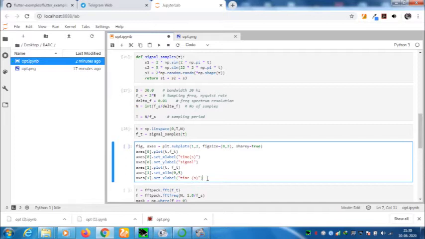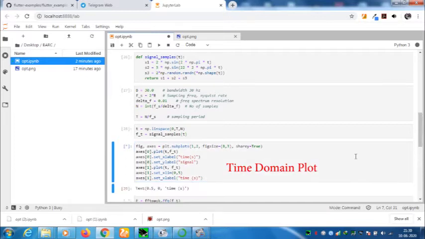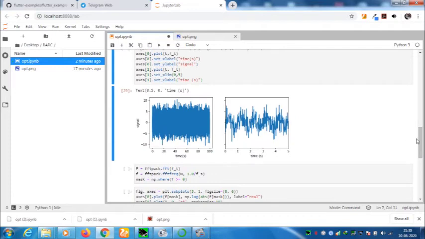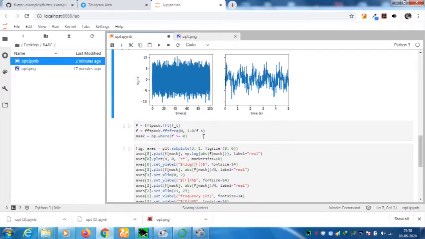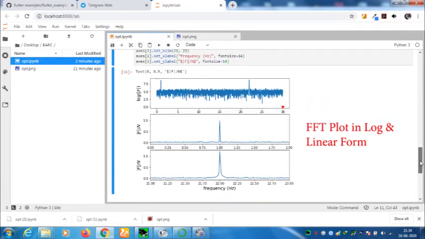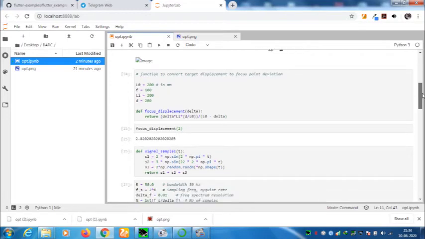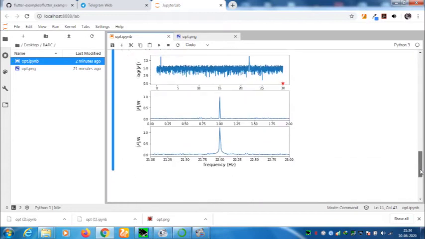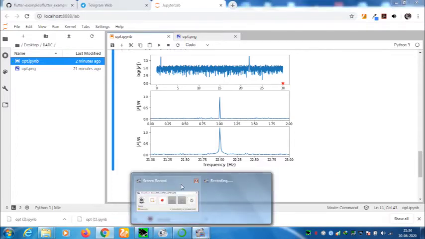Then we will calculate the time axis. Then we will plot the signal amplitude with respect to time, and we get the signal with respect to time. After that we will calculate the FFT with the help of the FFT package. In the FFT plot, we observe that the peak is reached at 1 Hz and 22 Hz, as we have taken the signal amplitude as 2 at 1 Hz and 3 at 22 Hz. So we will observe the peaks at 1 Hz and 22 Hz. By this we will calculate the dominant frequency.